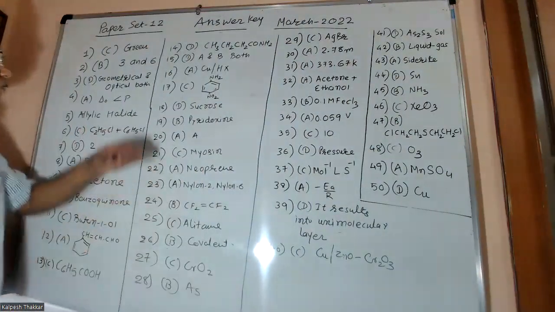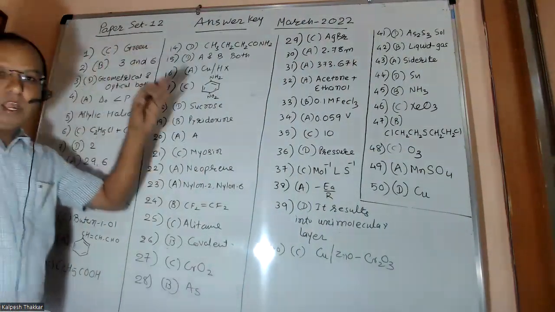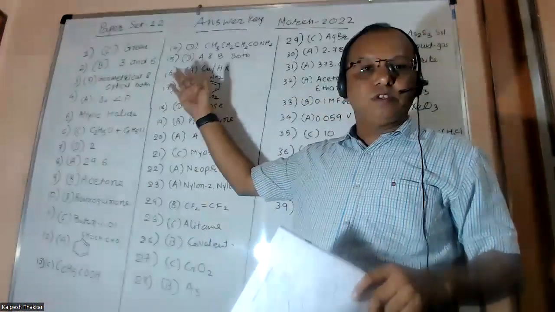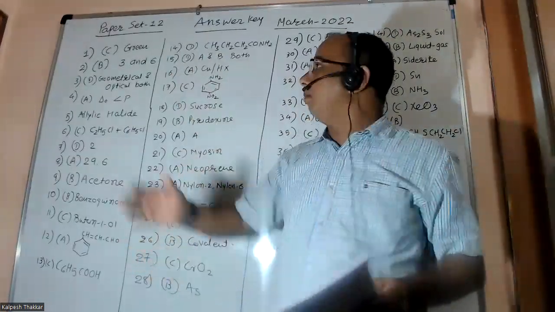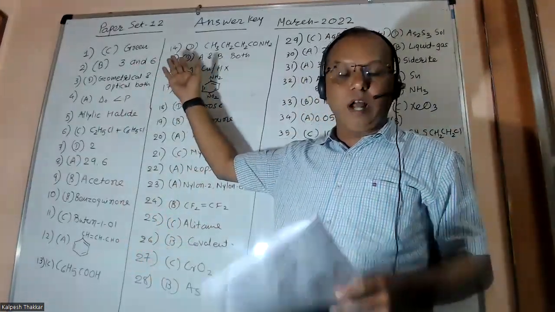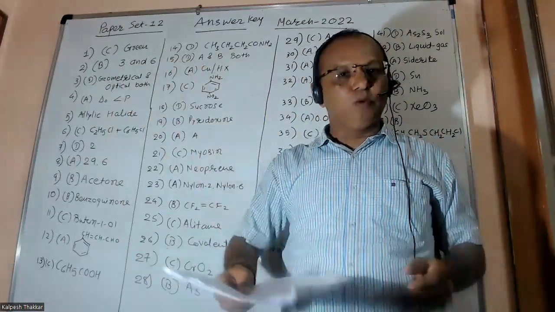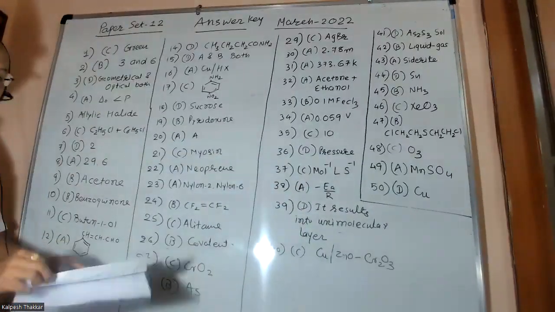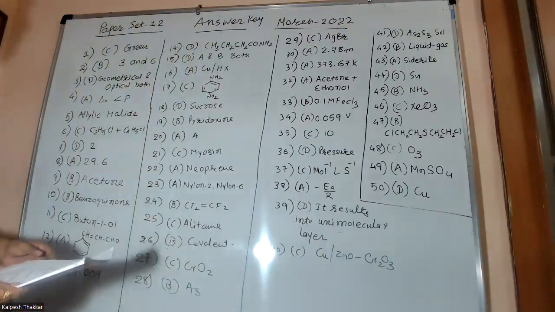For example, the first question is about the color of K2MnO4, which is green, friends. I have mentioned both things here. One is option C. Options may not be the same in all seats, but you can get the answer also. So you can match with your paper set and you will get your correct answer. K2MnO4 has the color green. Option C is correct.